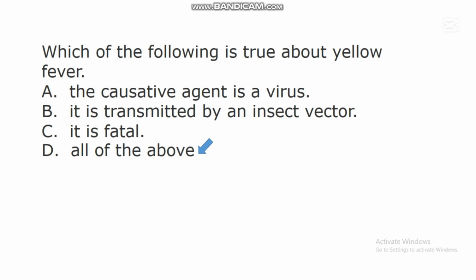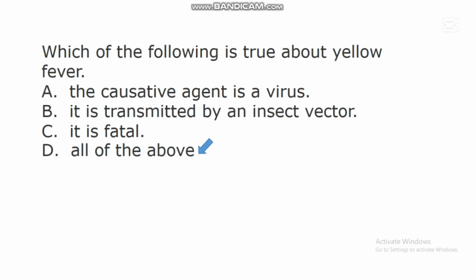All of the above. There is another disease called yellow fever. This yellow fever is one of the diseases transmitted by viruses, and research has shown that this disease is transmitted by an insect vector. There is an insect we call the female Aedes mosquito.